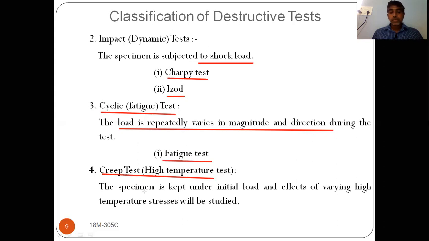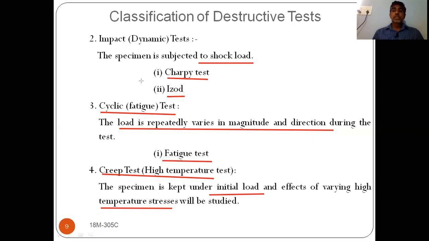Okay. So here, the specimen is kept under the initial load and subjected to varying high temperatures. The initial load means constant load here. So you will keep some load initially and you will not change that load, but temperatures are varied and stresses are measured. Based on that, how much slow and progressive deformation takes place, we will find out by using this creep test. Okay, repeating once again.